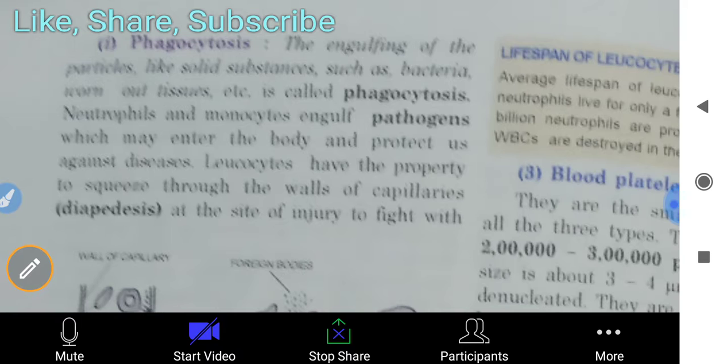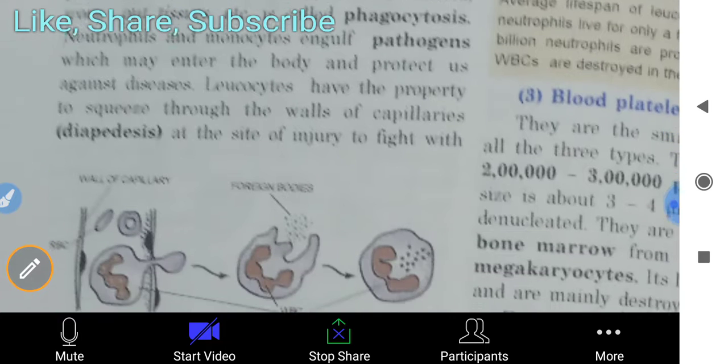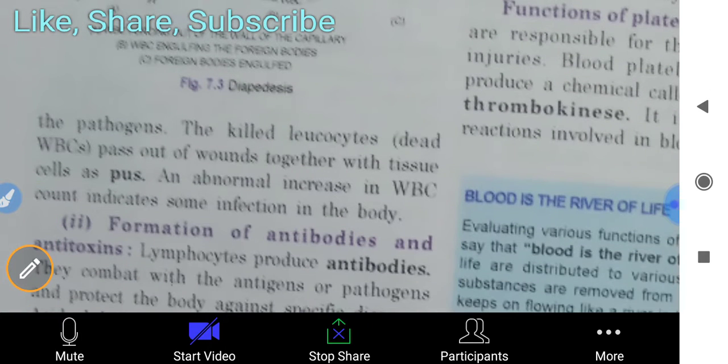By this process, leukocytes have the property to squeeze through the walls of capillaries. This is known as diapedesis, at the site of injury to fight the pathogens. The killed leukocytes or dead WBCs pass out of wounds together with tissue, called pus.